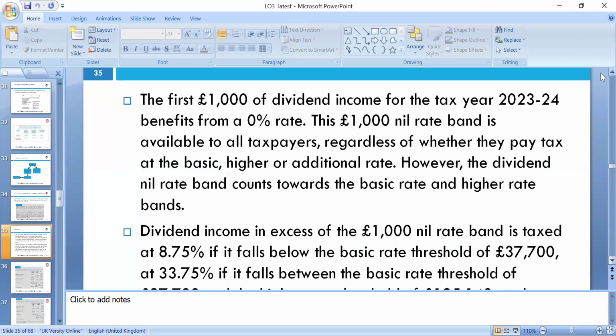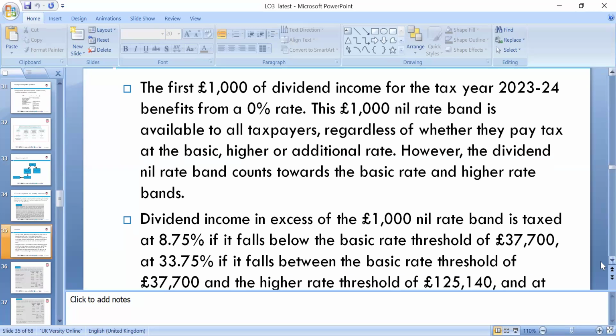Okay, so please, the first £1,000 of the dividend income from the tax year 2023 benefits from the zero rate, and the 1,000 nil band is available for the taxpayer regardless of whether they pay the tax at basic, higher or additional rate. However, the dividend nil rate counts toward the basic rate, higher rate band. So dividend income in excess of the 1,000 nil band is taxed at 8.75%.